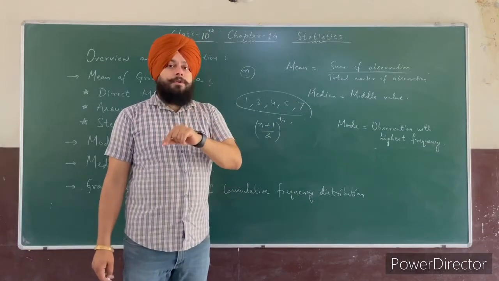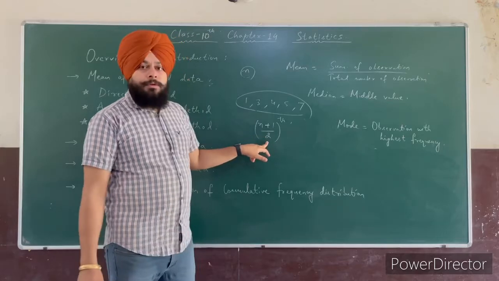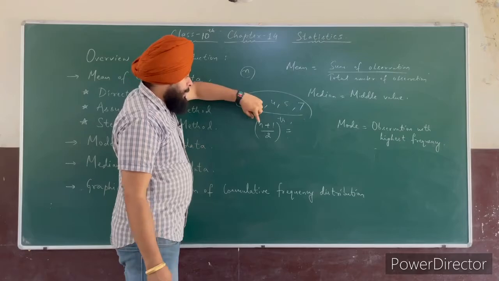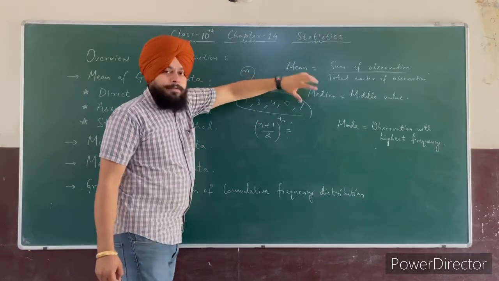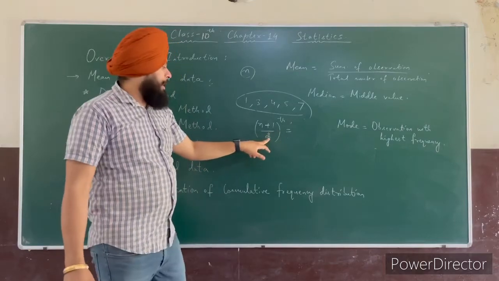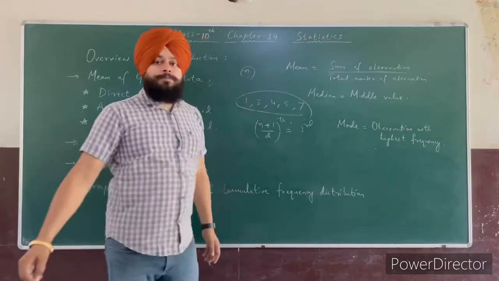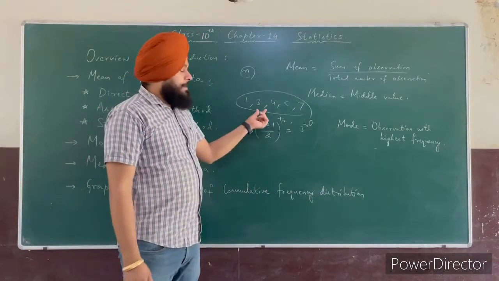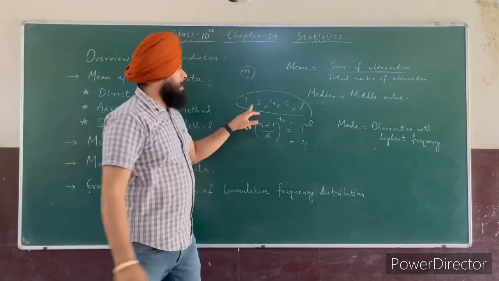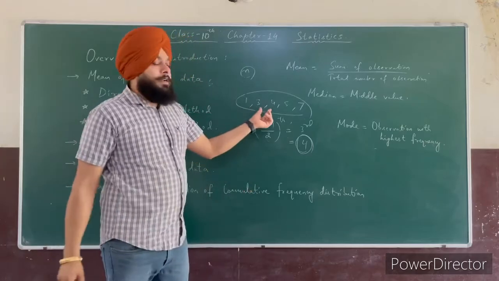So the formula to find the median is (n plus 1) by 2. So what is n? 1, 2, 3, 4, 5. It means there are 5 observations. So 5 plus 1 is 6. 6 by 2 is 3. It means the third observation is our median of this data. So the third observation is 1, 2, 3. Number 4. So 4 is the median for this data.